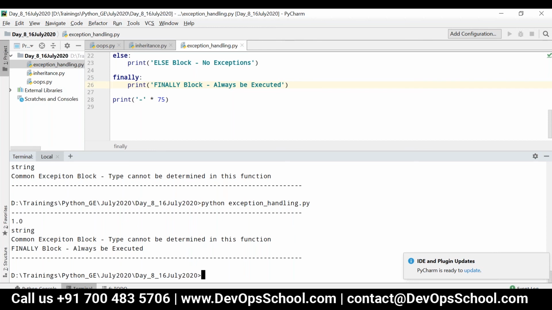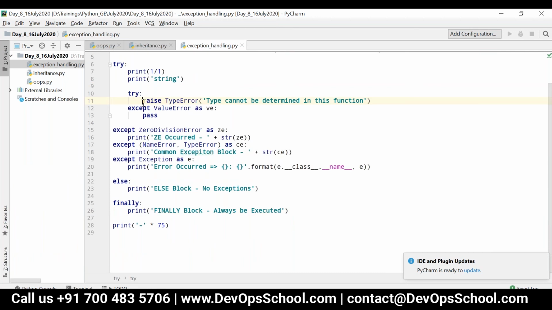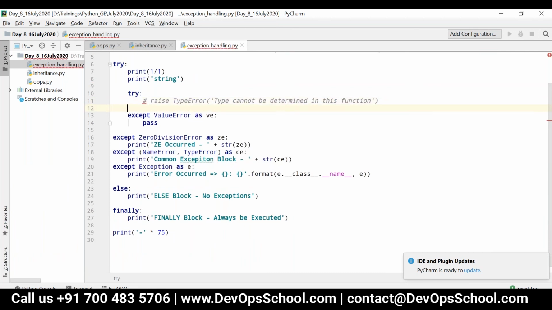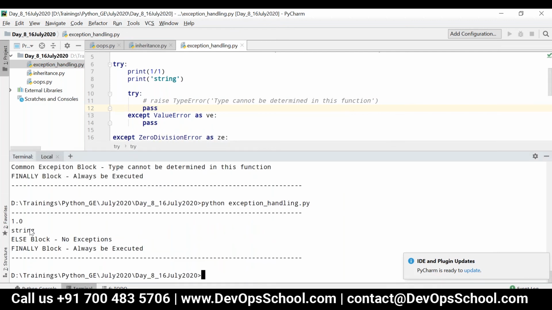Now let me comment that statement and make it an empty block here, like pass. So now what will happen in this case? Now you can see the else block will be executed. That is 1.0 string, else block no exceptions, and the finally block is always executed.